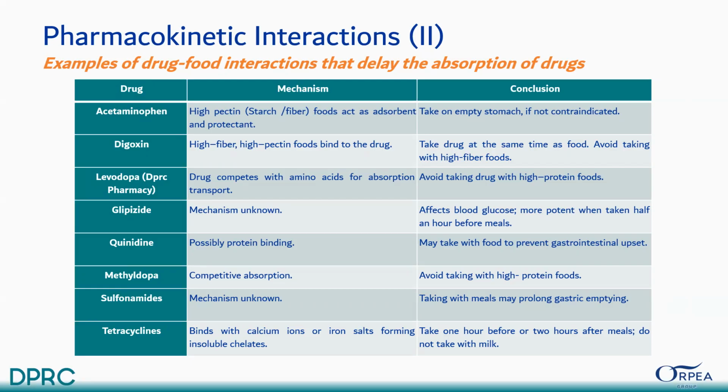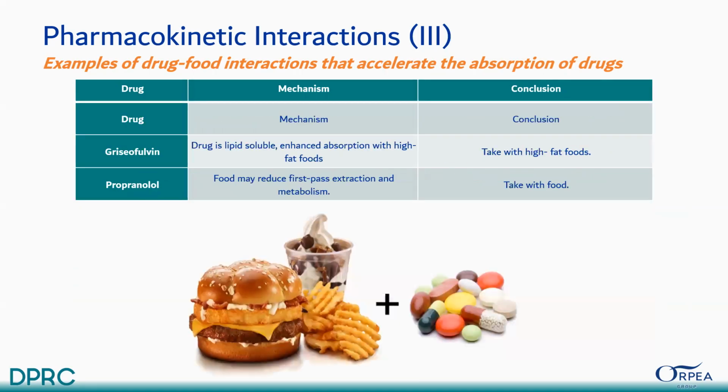Same like levodopa, and in this DPRC pharmacy, it is available. Dr. PR can write it. The drug competes with amino acids for absorption transport. Avoid taking the drug with high protein foods, like glipizide, quinidine, methyldopa, sulfonamides and tetracycline. As you know, if we take it with calcium, the absorption will be very low.